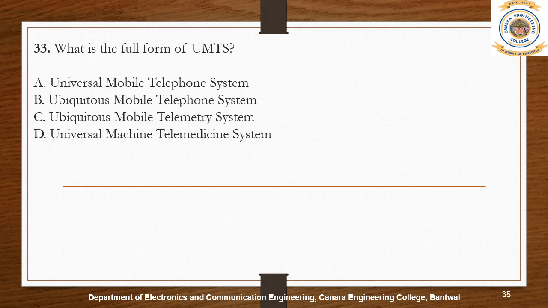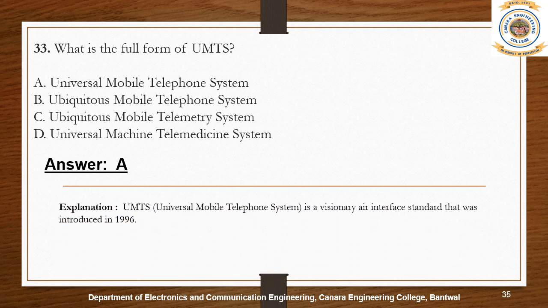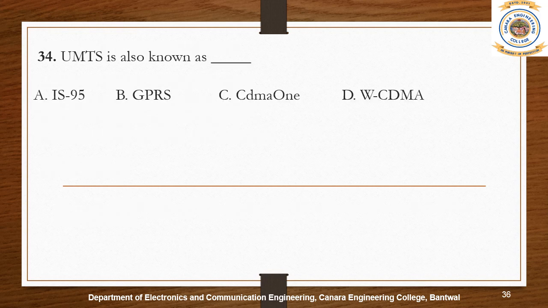UMTS, Universal Mobile Telecommunications System, is a third-generation mobile cellular system for networks based on the GSM standard. UMTS uses wideband code division multiple access radio access technology to offer greater spectral efficiency and bandwidth to mobile network operators. UMTS uses wideband CDMA to carry the radio transmissions. Therefore, it is also referred to as WCDMA.